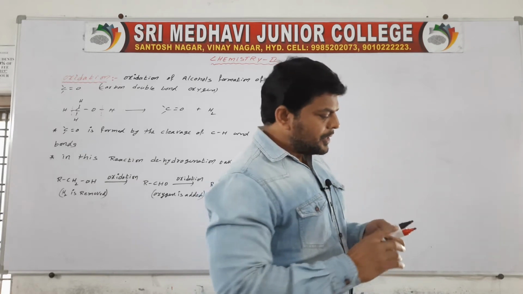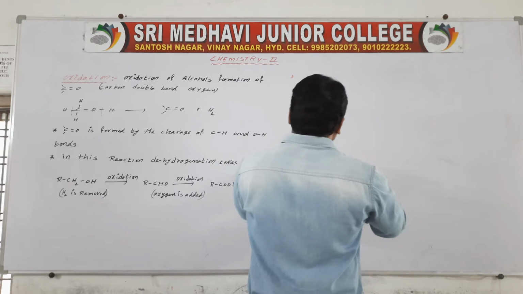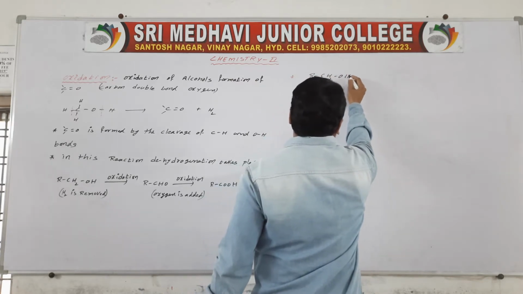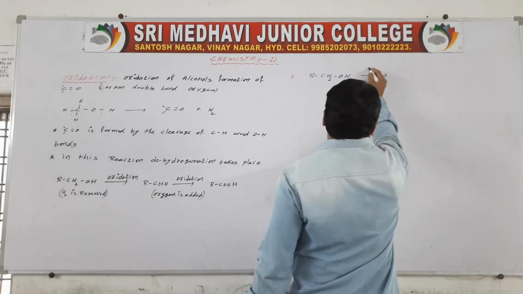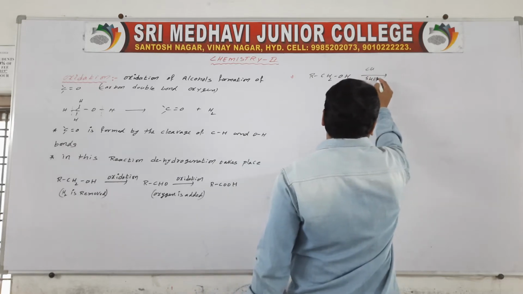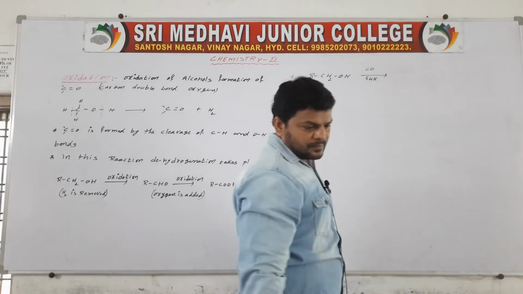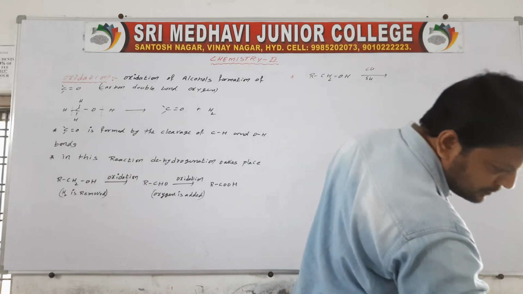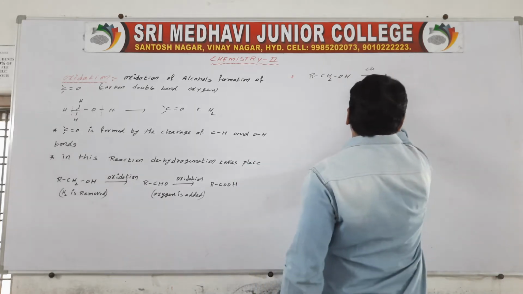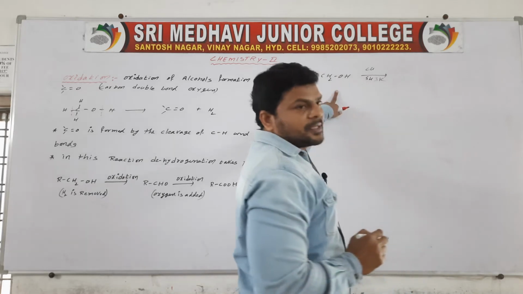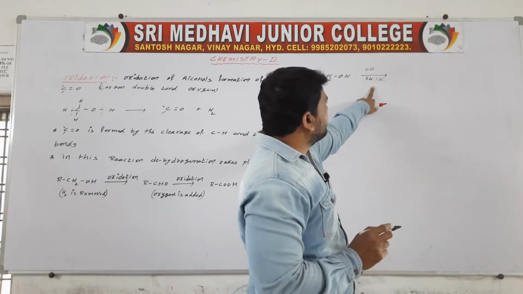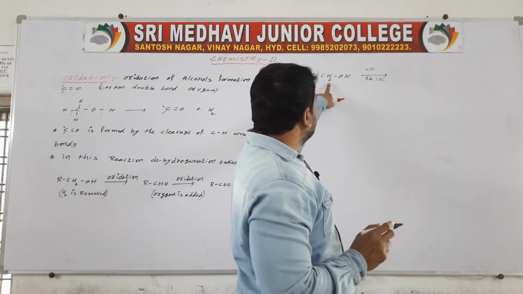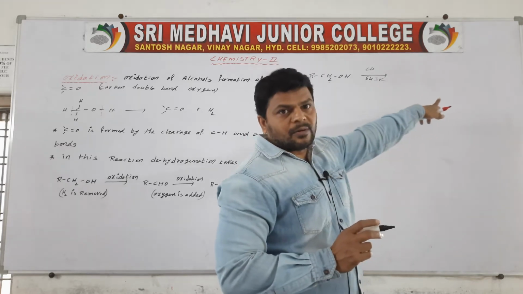So here RCH2OH, vapors of primary alcohol passed through heated copper at 543 kelvins, gives aldehyde.